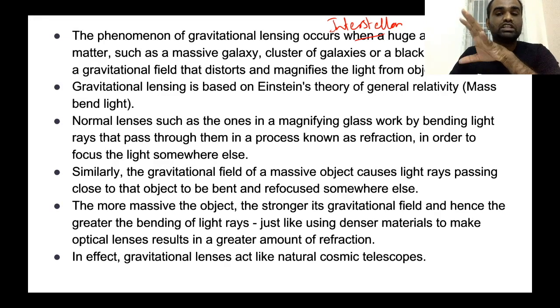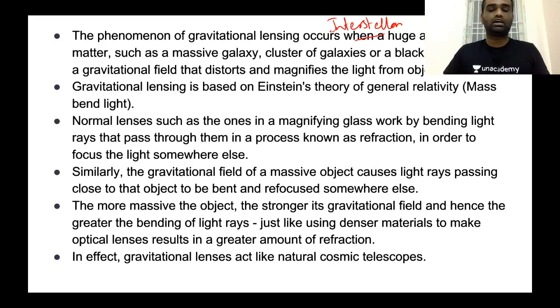Okay. These bodies have such powerful gravity that they can attract light itself. That's why if you look at black holes, black holes have infinite gravity. If you look at that, light will bend as well as stretch around a black hole. Okay. So that's why this phenomenon is called gravitational lensing.